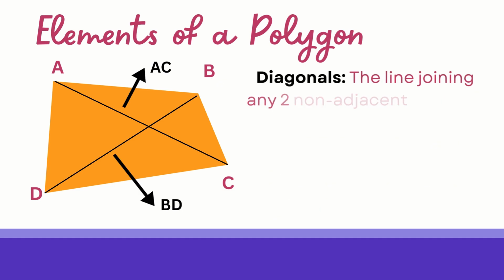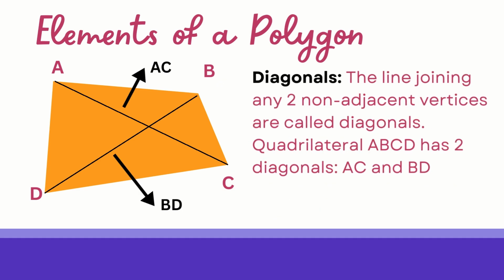Okay. Now let's come to the next point, which is diagonals. So what are diagonals? The line joining any two non-adjacent vertices is called a diagonal. So quadrilateral ABCD has two diagonals, AC and BD, right? You can see from A to C we have drawn one diagonal, because it joins two non-adjacent vertices. A and B are adjacent, but B and D are non-adjacent. So we draw a diagonal from B to D and another from A to C. In this example, we have two diagonals, AC and BD.